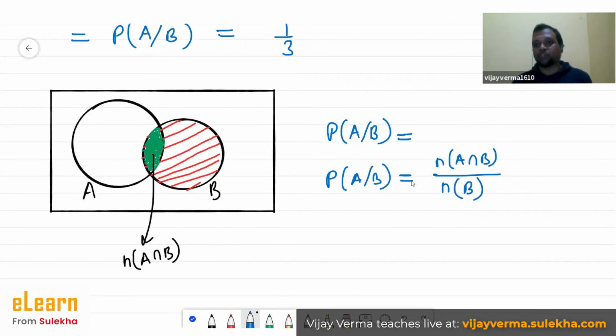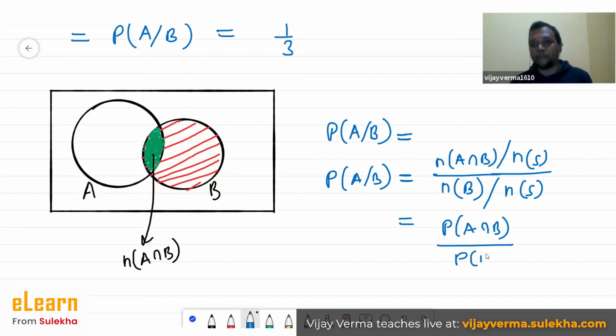But you don't see this formula in books. What you actually see is, if we divide the numerator and denominator by the number of elements in the sample space, which is the whole sample space, then what we get is the probability of A intersection B upon the probability of B. So this is the mathematical formula for conditional probability.